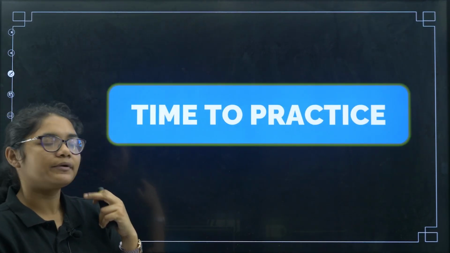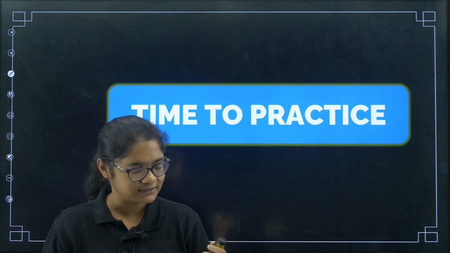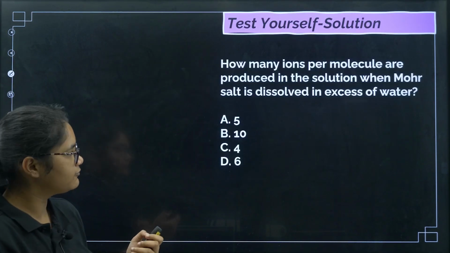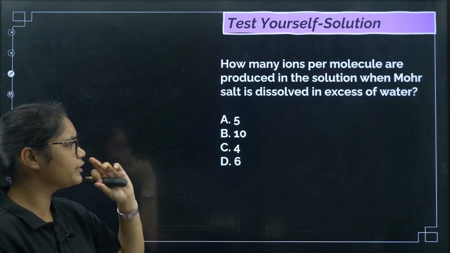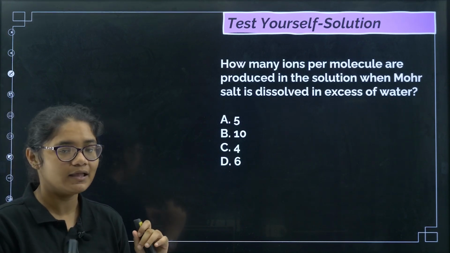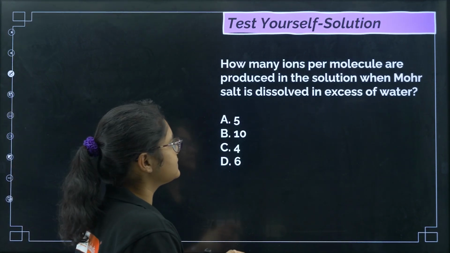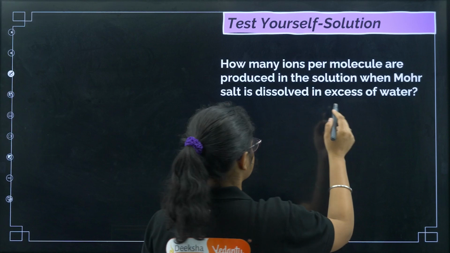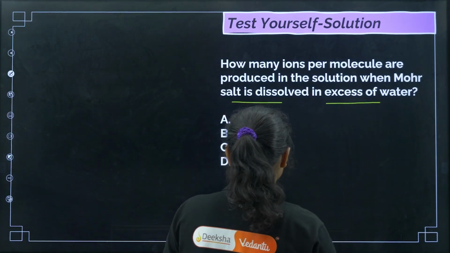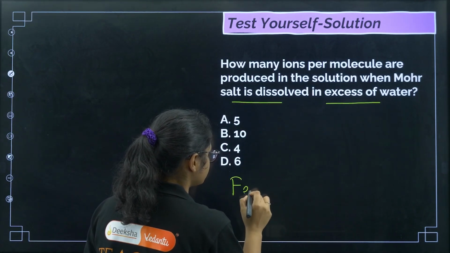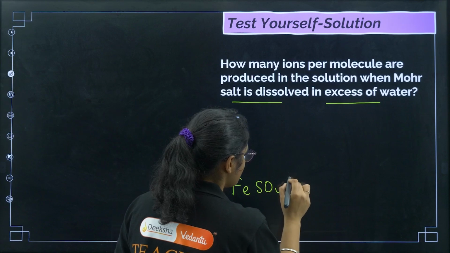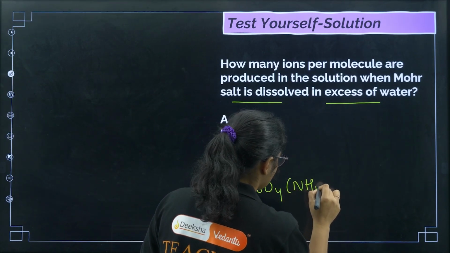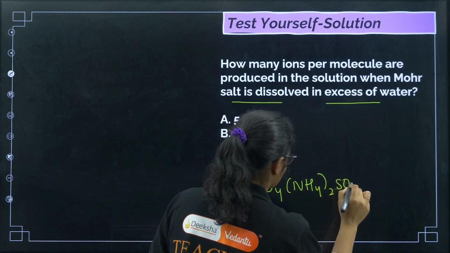Okay, so now we will practice some questions, that is your PYQs, but before that we'll do the question that I gave you as homework in my previous lecture. How many ions per molecule are produced in the solution when Mohr's salt is dissolved? For that you need to know the formula of Mohr's salt, that is FeSO4(NH4)2SO4, right?